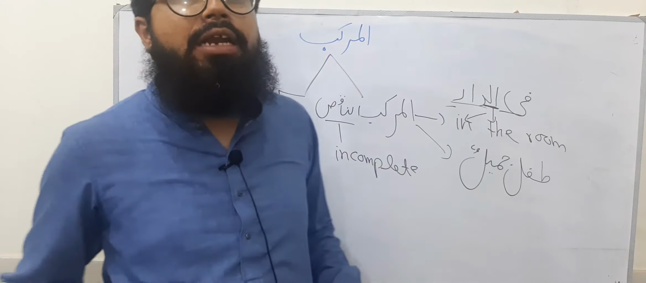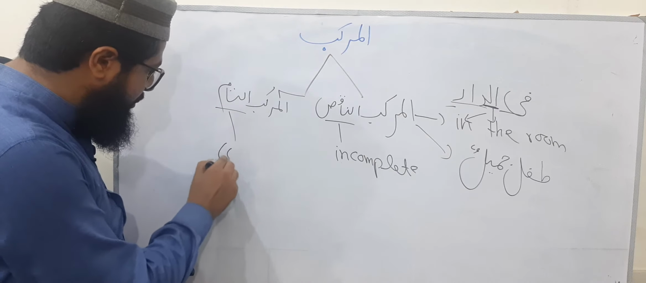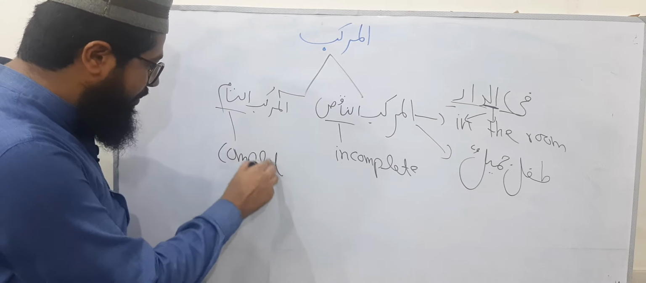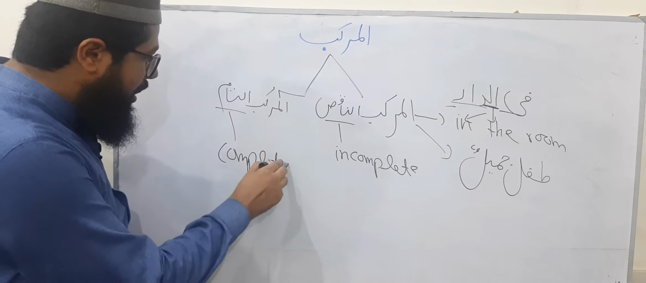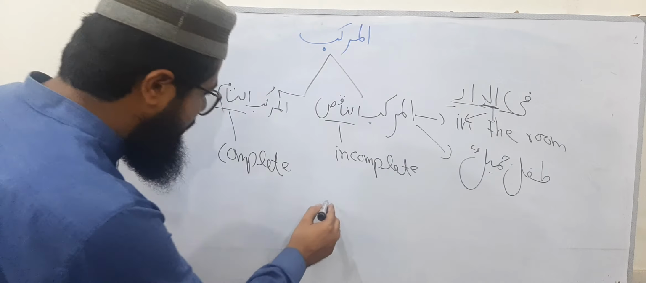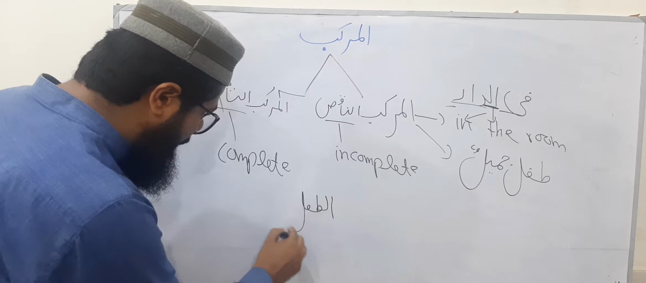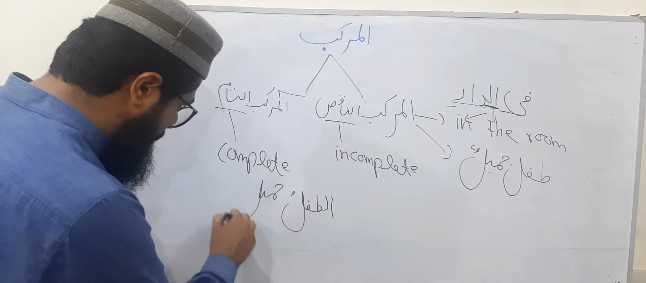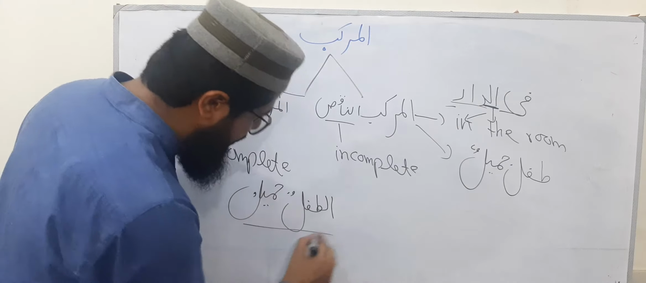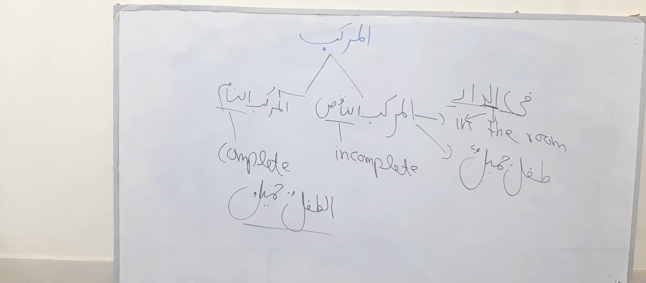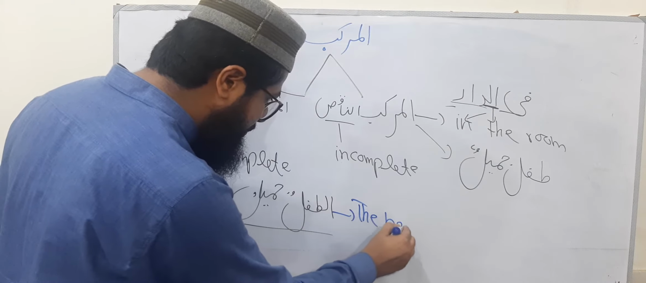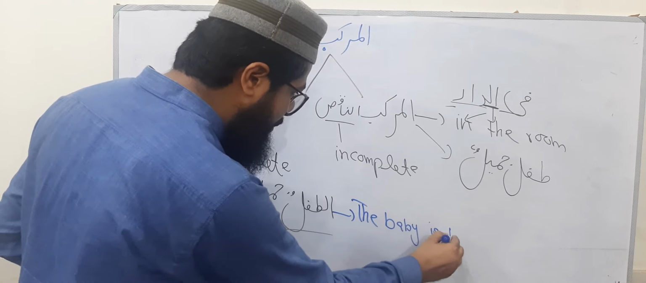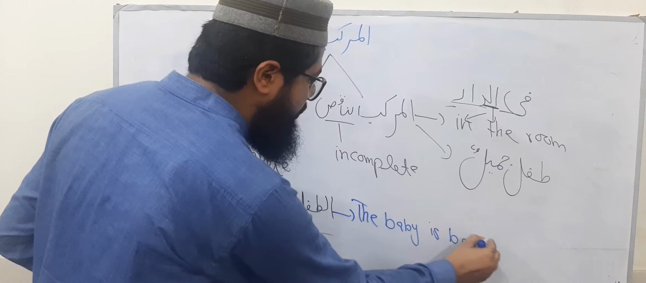The other type is al-murakkabut tam. Tam means complete. So obviously al-murakkabut tam is the murakkab which gives you a complete sense. Let me give you an example. At-tiflu jamilun. It means at-tiflu jamilun means the baby is beautiful. The baby is beautiful. You can say cute.